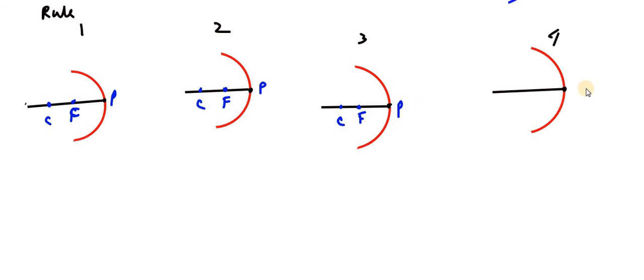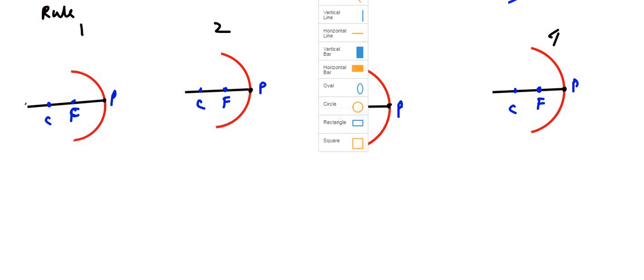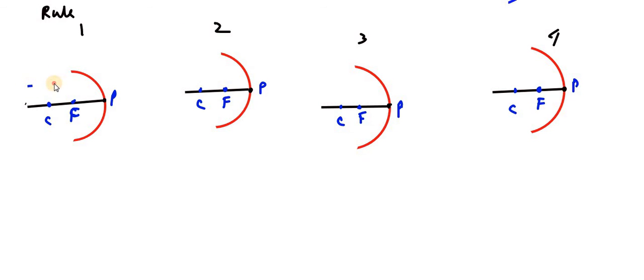Here it is P, and here F, and here it is C. Now, what is the first rule? When a ray of light passes parallel to the principal axis, while coming back it will pass through the principal focus. This is the first rule.